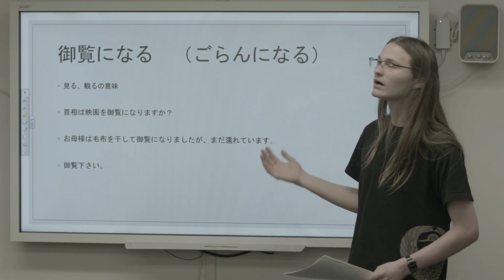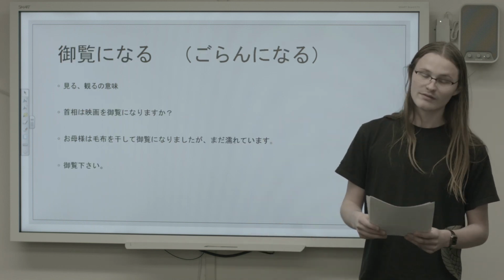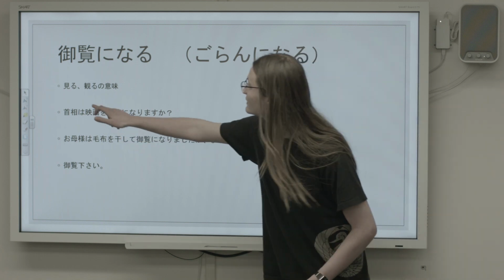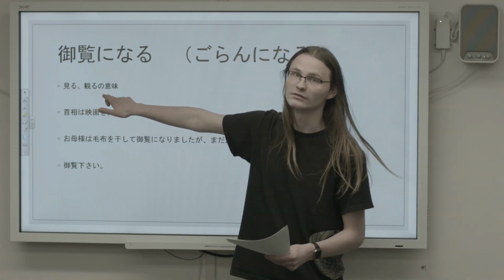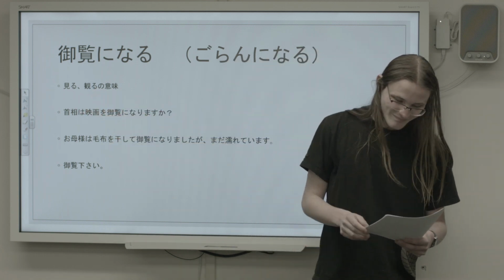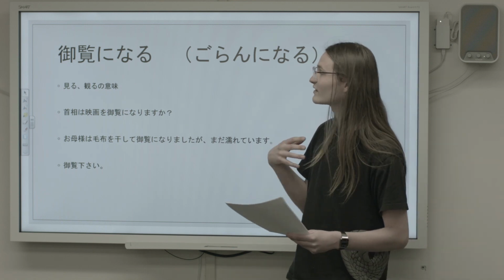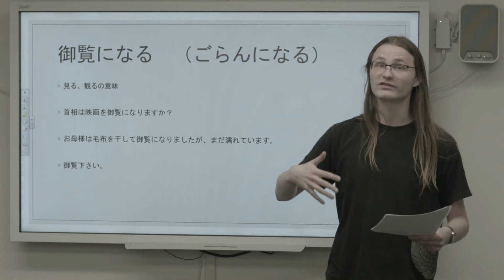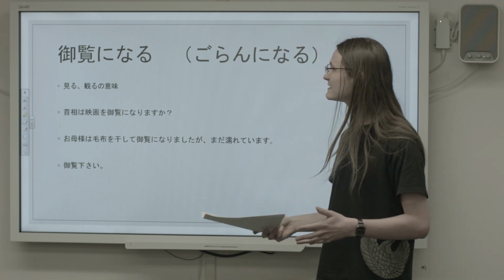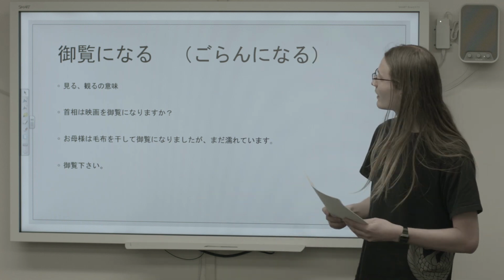The next one is pretty common. This is goran ni naru. This verb covers the meaning of both this miru, meaning to look, and this miru, meaning to watch. And it also can have the sense of shite miru, which of course means to try. With that in mind, let's take a look at a few examples.